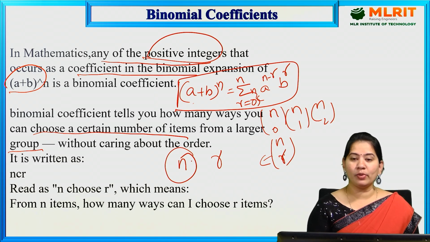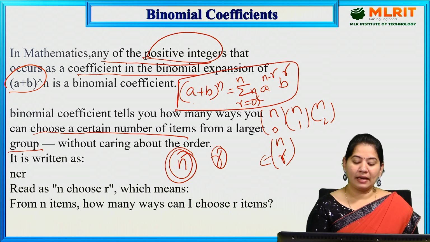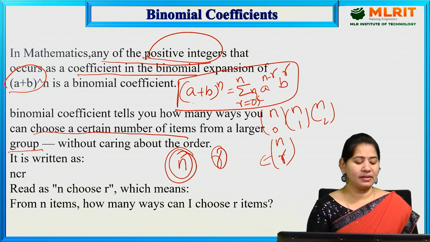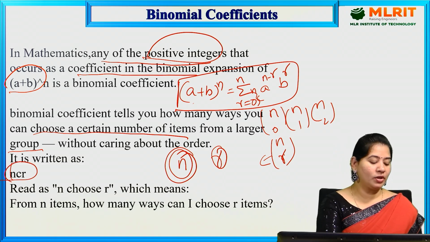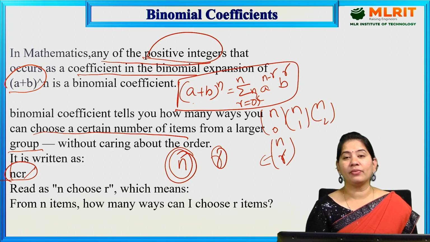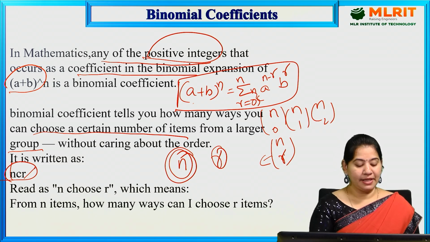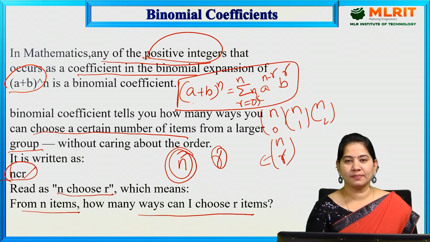In how many ways we can choose these r items from the n is called the binomial coefficient, and we write it as nCr. Here n is the total number and r is the number of items you are going to choose from n. It is read as n choose r, which means from n items, how many ways can I choose r items?